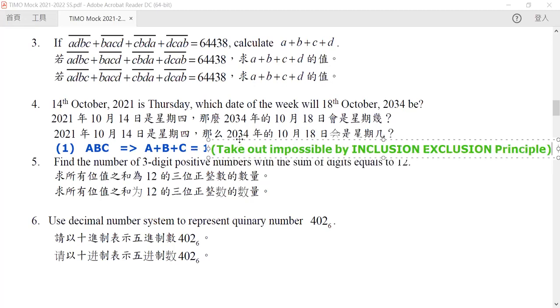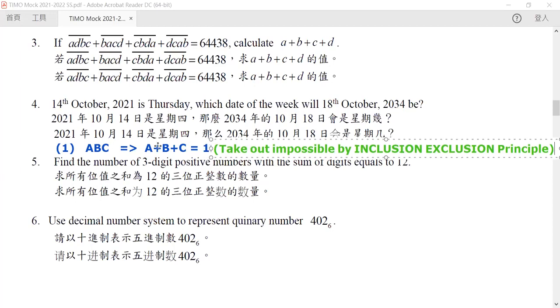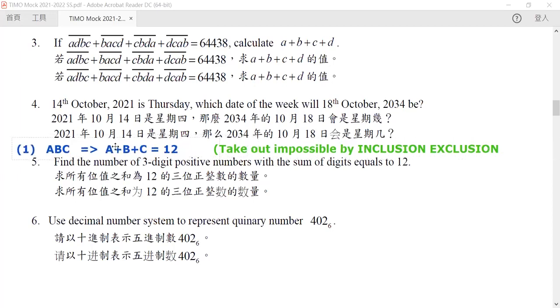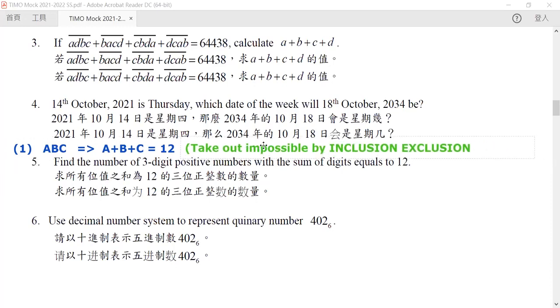If you do want to use this method, that is completely fine. It is completely fine for you to use this method, making use of the stars and bars distribution and using the inclusion-exclusion principle to do this.